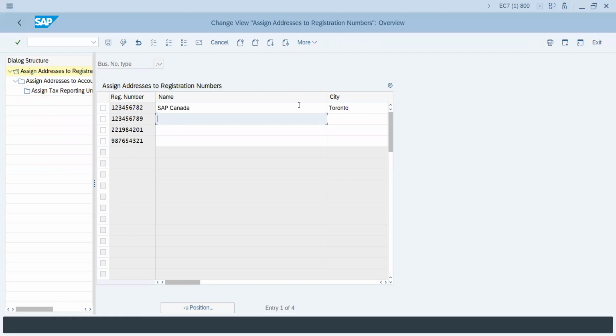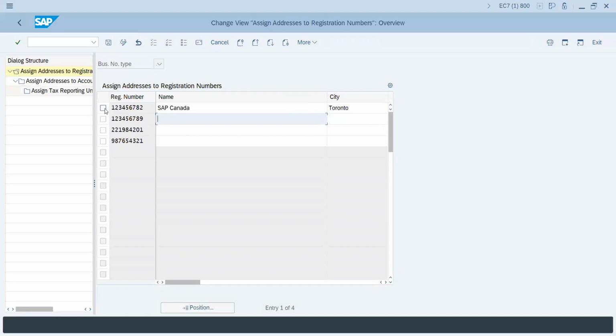Other than that, suppose there is a merger and acquisition scenario, which is very common. If you are acquiring a company that has a different registration number, those details you can also maintain here. Till the time it is merged with your parent organization, you can utilize those. For your information, you can maintain all those registration numbers. It is as simple as that.